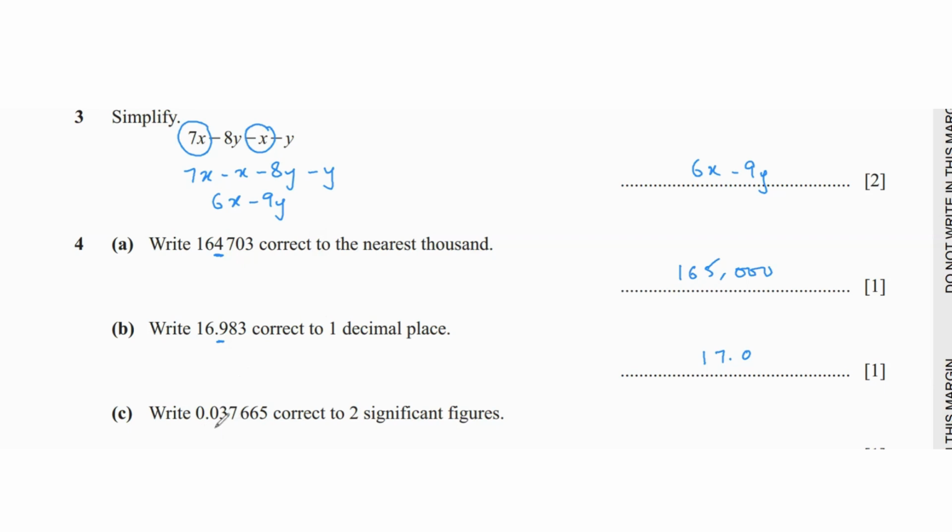Which means we're going to begin with 3. So this is the first significant figure, this is the second. Since the number next to 7 is 6, which is once again greater than 5, we will round 7 to 8. So it's going to be 0.038. This is the number correct to two significant figures.